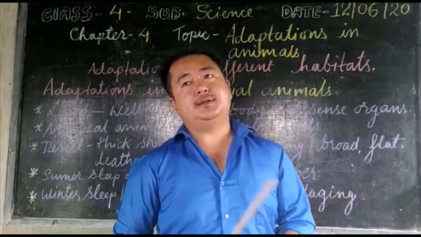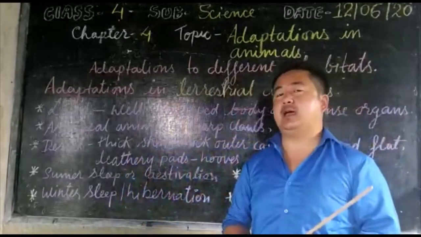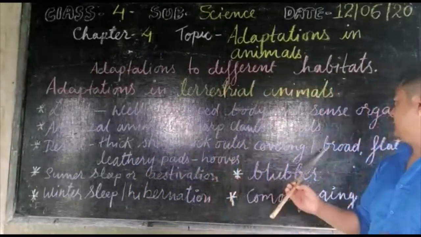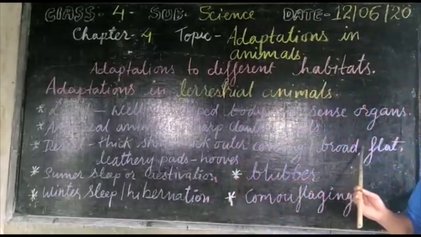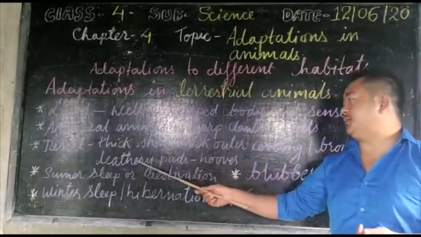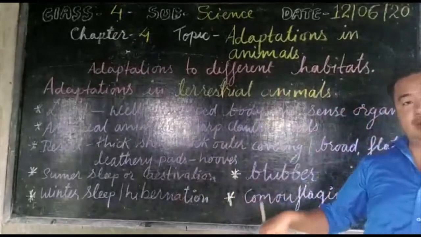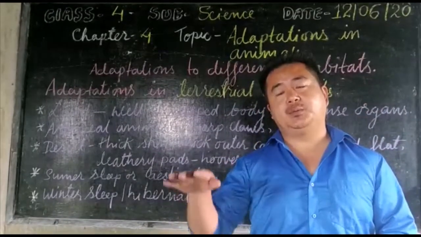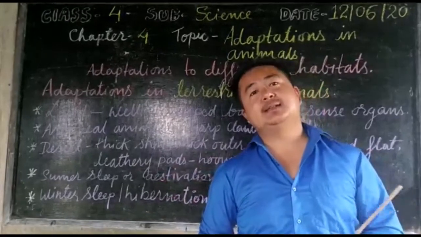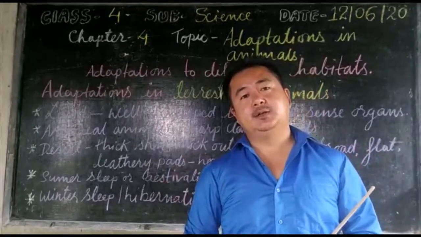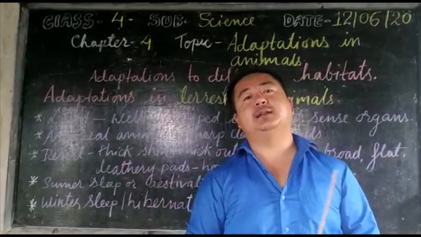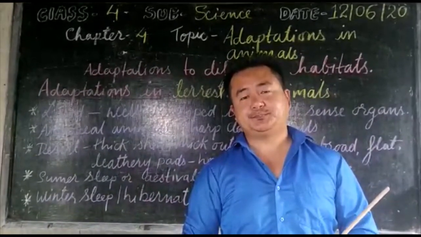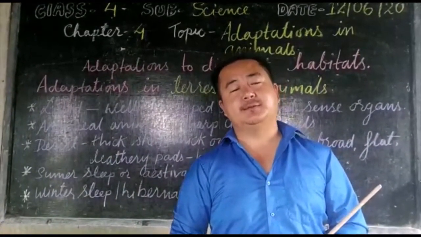Okay, and the next feature that the camel has is a broad, flat, leathery pad in its hooves, in the legs. With the help of that, it does not sink in the desert. So these are the features of the animal that lives in the desert, which help them to survive in the desert.